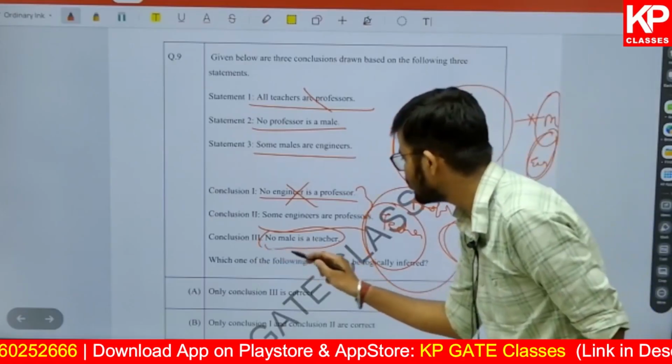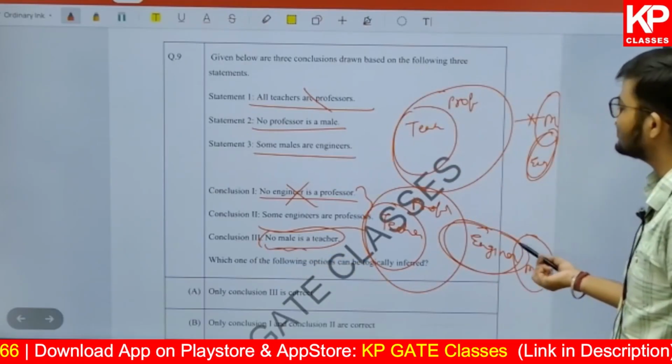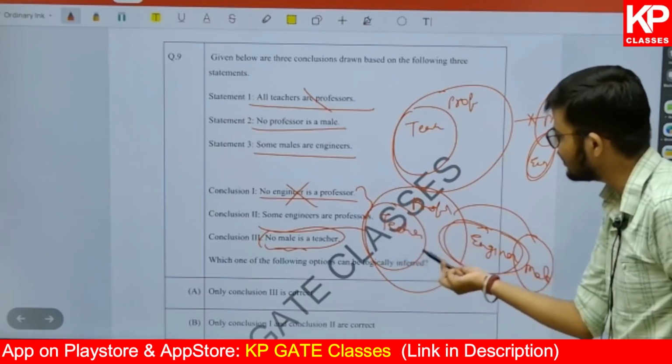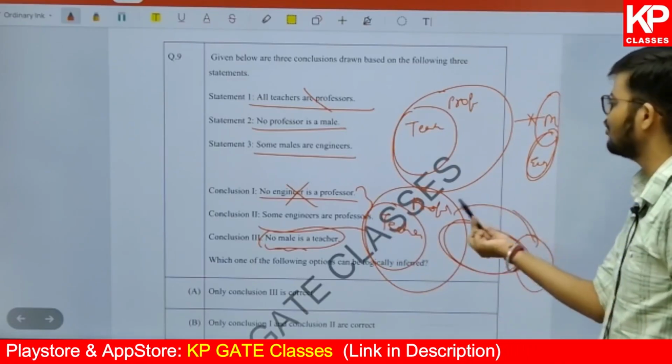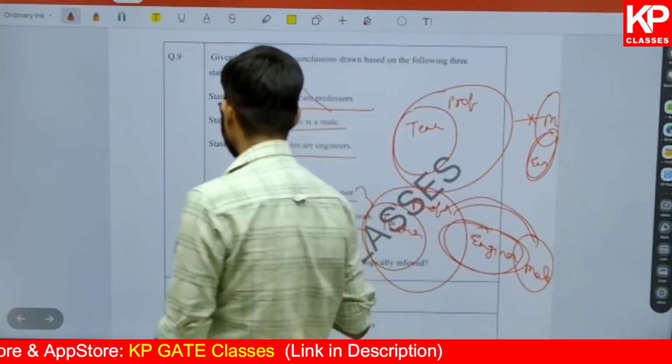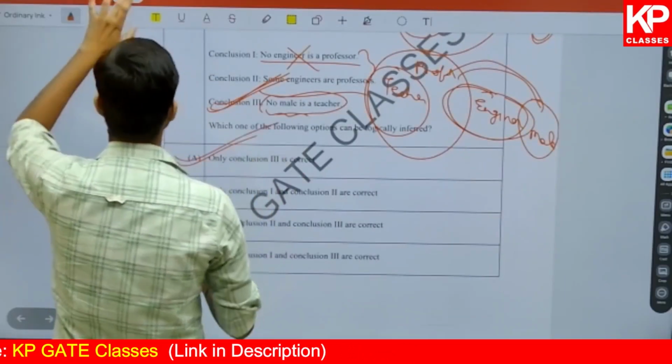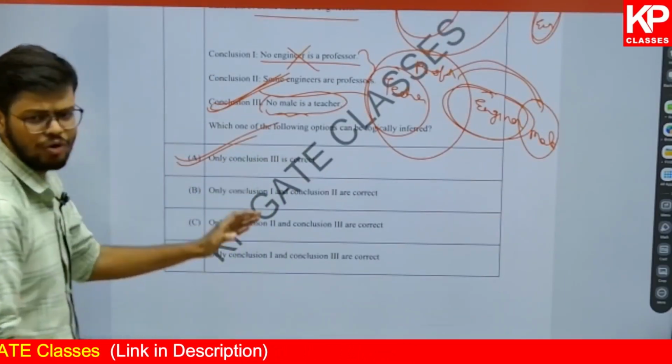Then the third one says no male is a teacher. No male is a teacher because no professor is male. All the teachers are within the Venn diagram of professors, so they cannot be male. So only the third is the correct option here. The correct answer is going to be option A. Only the third conclusion follows, none of the others.